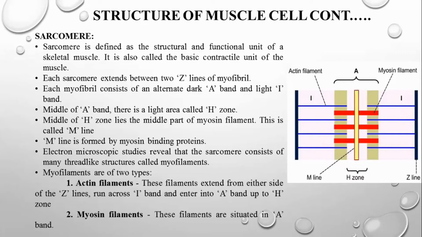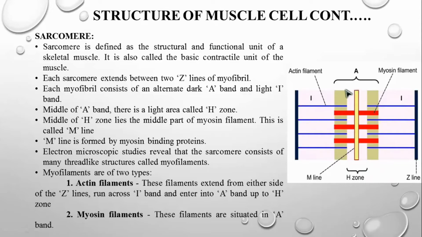The actin filament extends from either side of the Z line. You can see these two are the Z lines. This blue line which you can see is the actin filament. It runs across your I band and enters into your A band up to the H band.